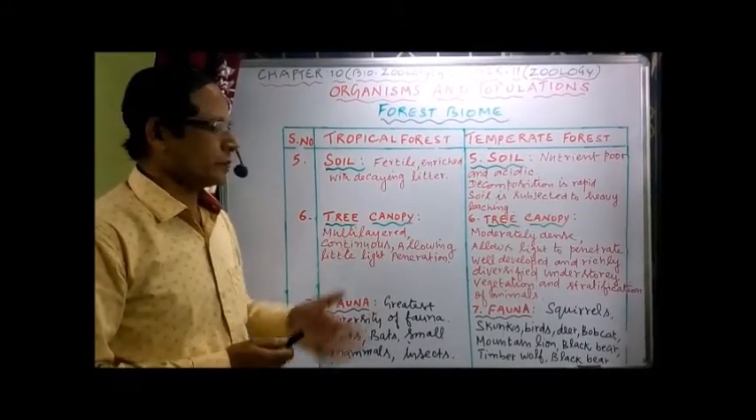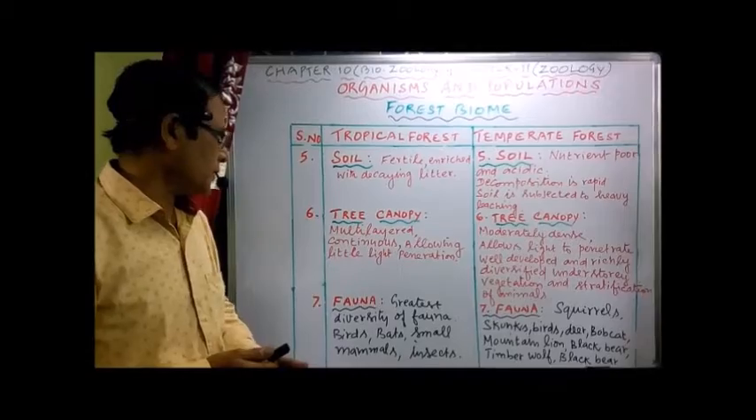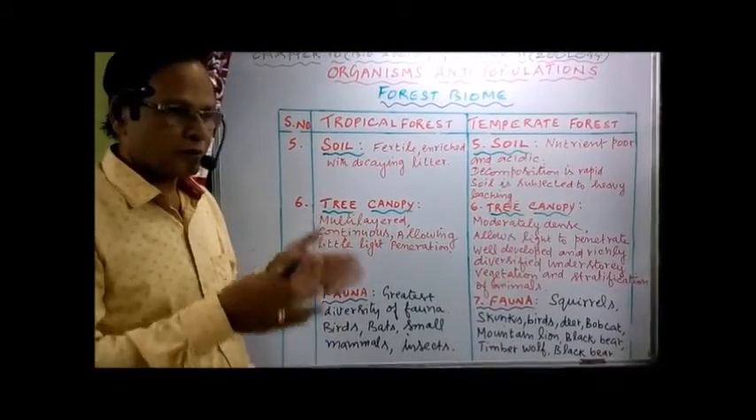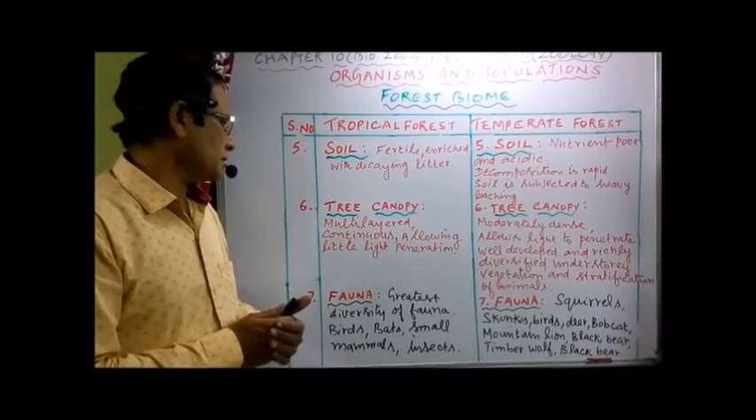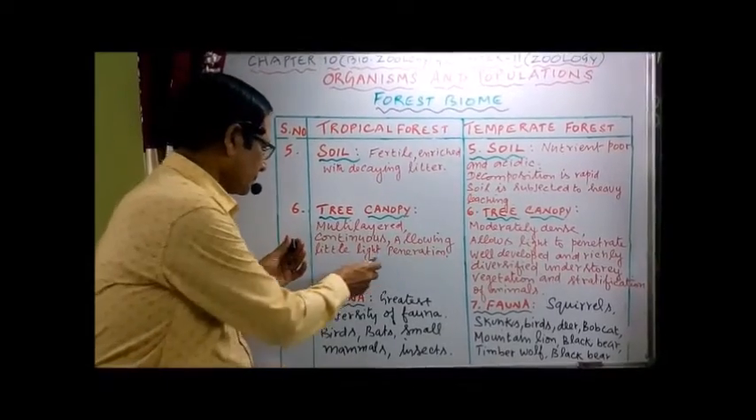Now the tree canopy. Canopy is the nature of the covering of the forest. The different trees together form a canopy, a dense one. It is multi-layered and continuous, allowing only little light penetration.